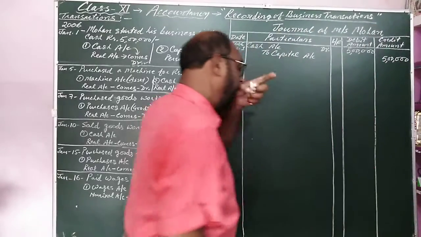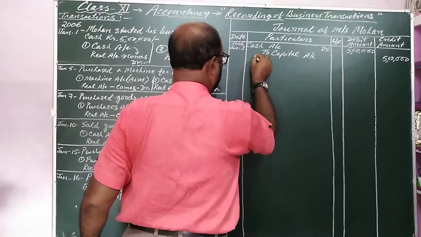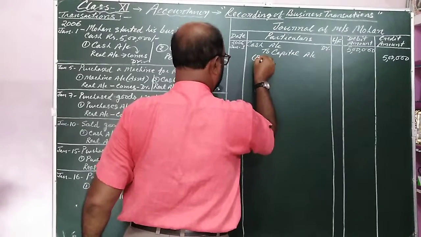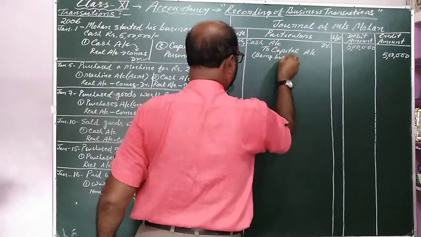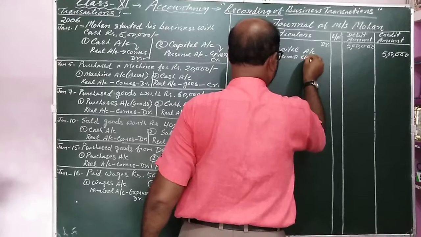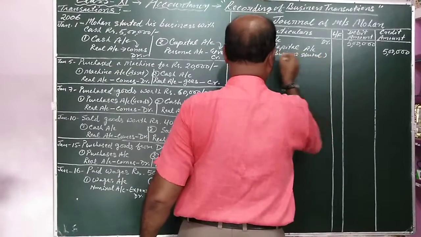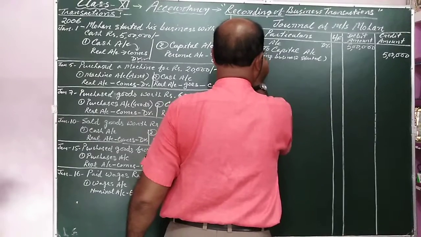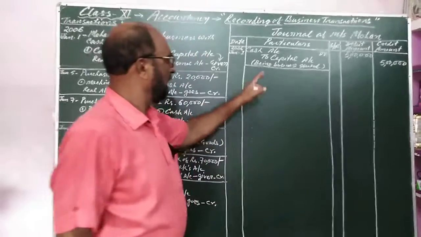Like this. After that, a short note is written in brackets, being business started. And the particulars column is closed.